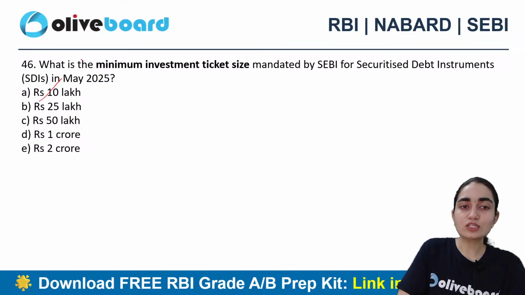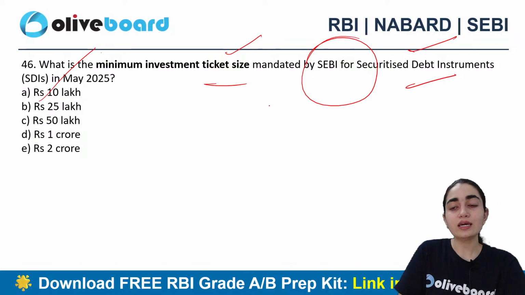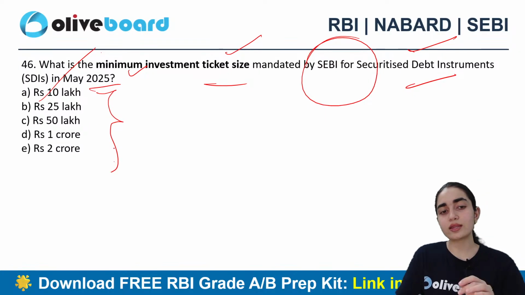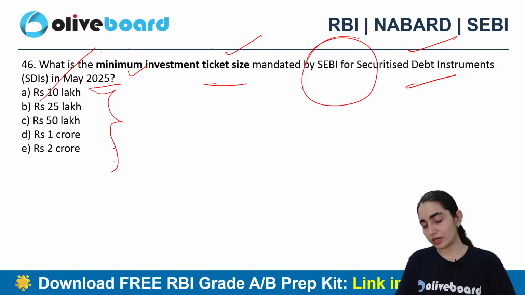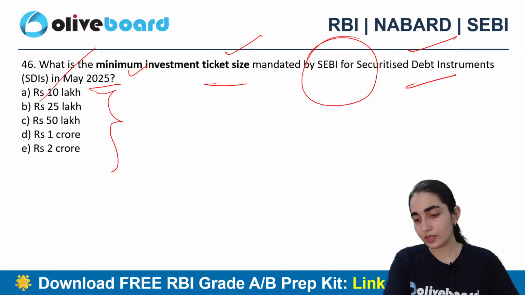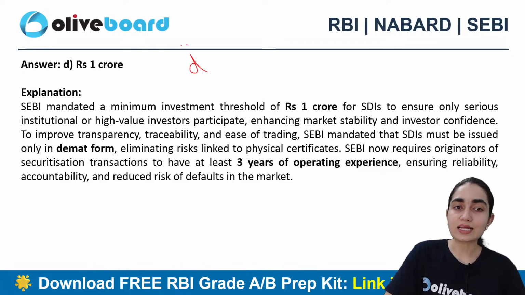Now, next question says, what is the minimum investment ticket size mandated by SEBI for securities debt instruments, that is SDIs, in May 2025? 10 lakh, 25 lakh, 50 lakh, 1 crore, or 2 crores. Come on, be very quick. Is it A, B, C, D, E? Which one is the correct answer? Nikhil says B. Anyone else who wants to answer this question? Alright. So D is the correct answer. That is 1 crore, right?